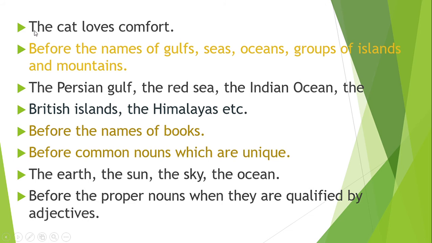Here, look, when we use the for plural, we don't write s with it. Before the names of gulfs, seas, oceans, groups of islands, and mountains, like the Persian Gulf, the Red Sea, the Indian Ocean, the British Islands, the Himalayas, etc. Before the names of books. So before the names of books, you write the English book, the mathematics, the Islamic studies.